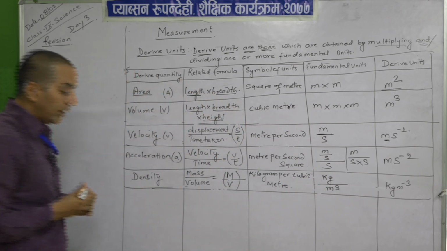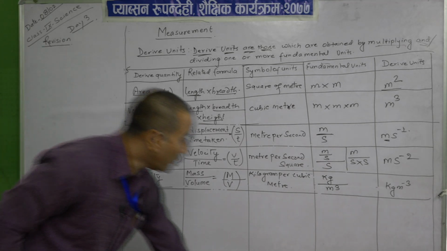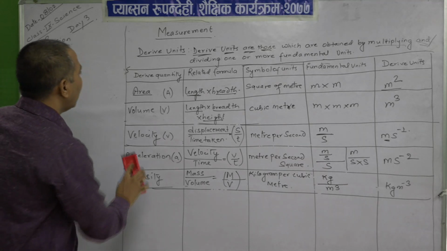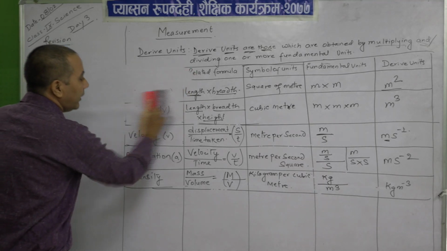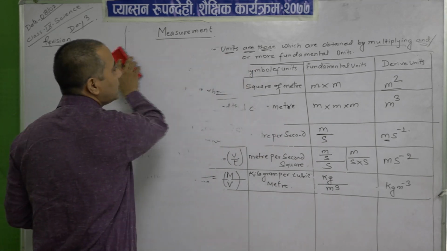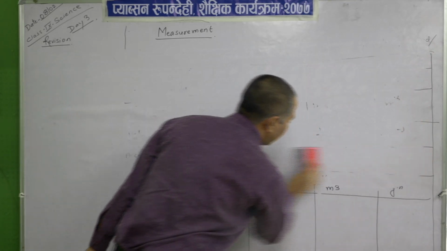There are more examples in your book, so you can practice this. If you have any confusions, you can comment on it. Now comes the next topic, that is the difference between derived units and fundamental units.